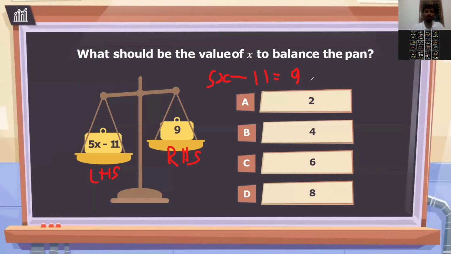x equals 2, then 4, then 6, then 8. Tell me. 3 is not there. No, 2. You have to select out of the options, right? 4 options are there. One minute. 4. 8. Okay, 8.